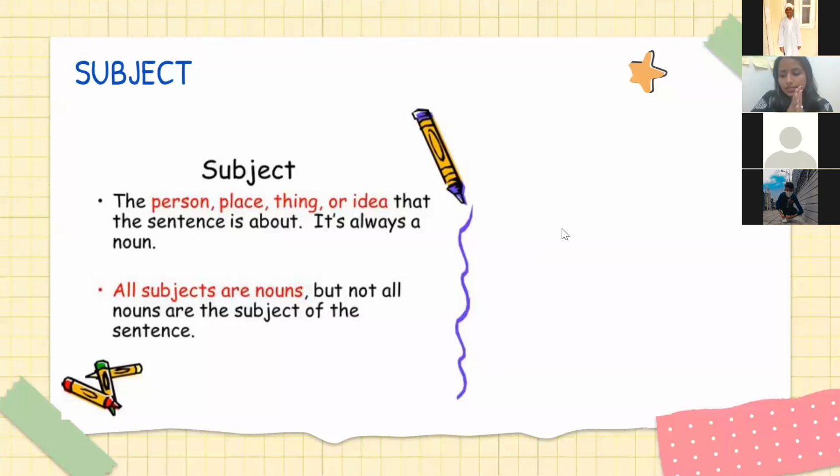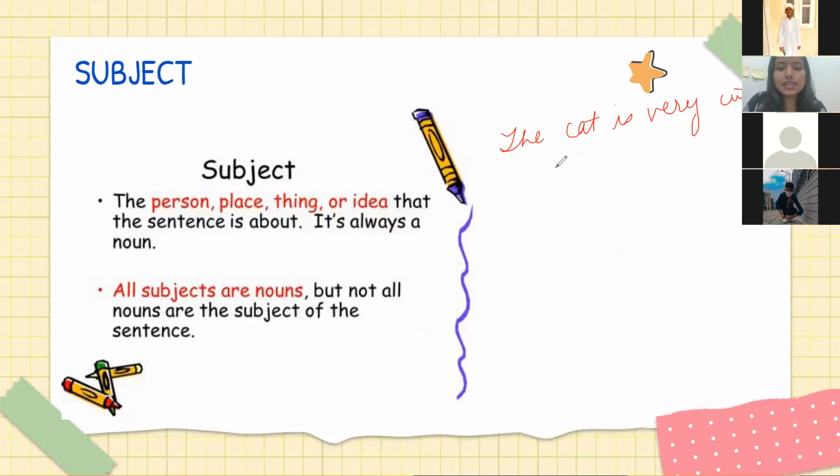All right. First things first, we are going to see what is a subject. The person, place, thing, or idea that the sentence is about. It is always a noun. So, for example, if I am giving you any sentence, वो sentence जिस चीज के बारे में बात कर रहा है, that is your subject. Or whatever that sentence is talking about, that will be your subject. For example, I'm going to write down some things.